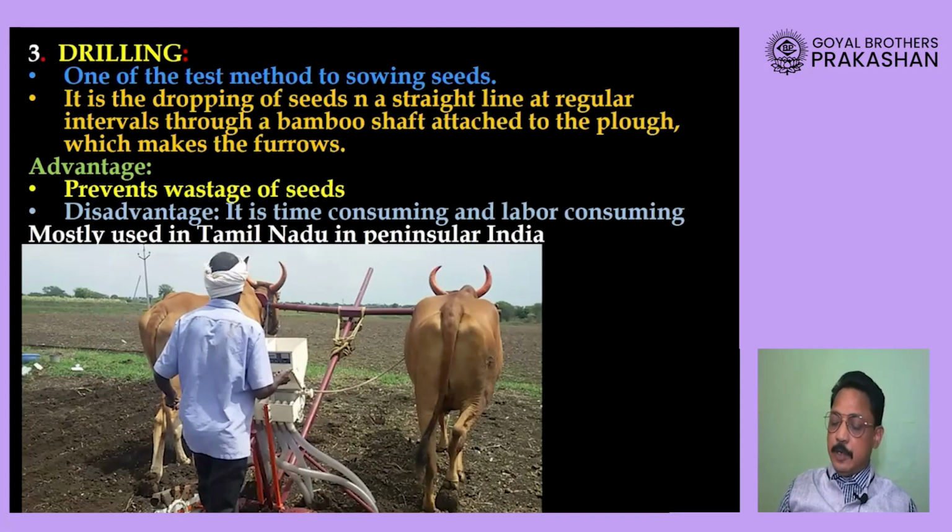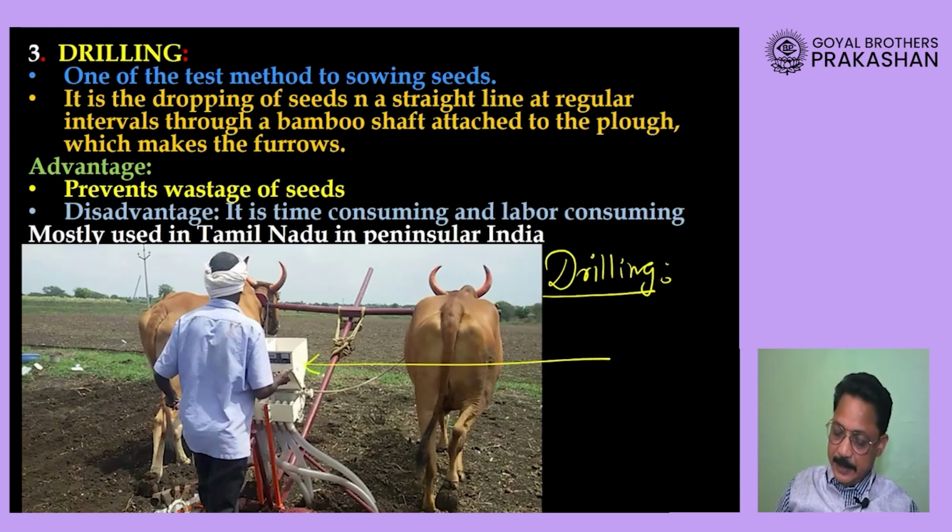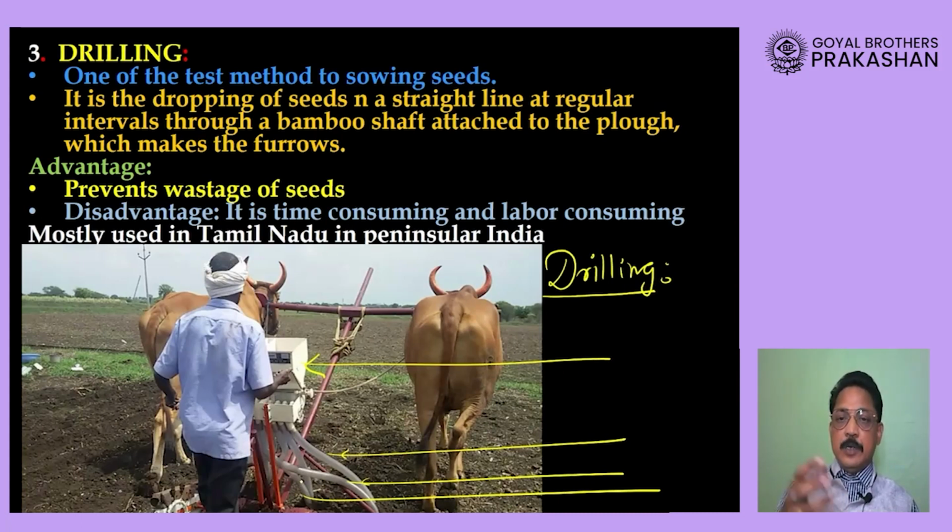Then the third method of sowing the seeds is called the drilling method. It's a very interesting, very wonderful method. Now, if you see in this picture, dear student, you will find that there is one container at the top, and there are some pipes, one pipe, two pipes, three pipes, so four, five pipes. So what the farmer will do is take the seeds in his hand and put them into that container, and seeds will start entering one pipe, second pipe, third pipe, and in this way at a time the seeds will be getting sown with the help of this method.